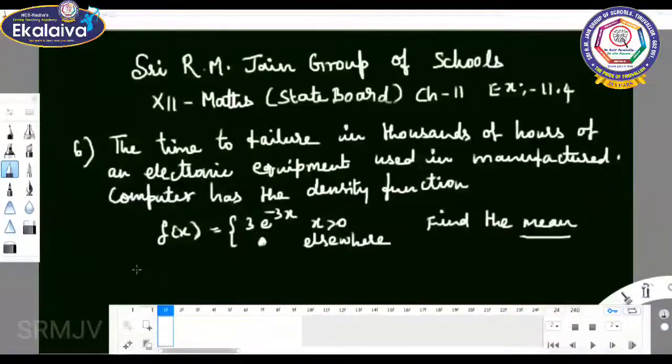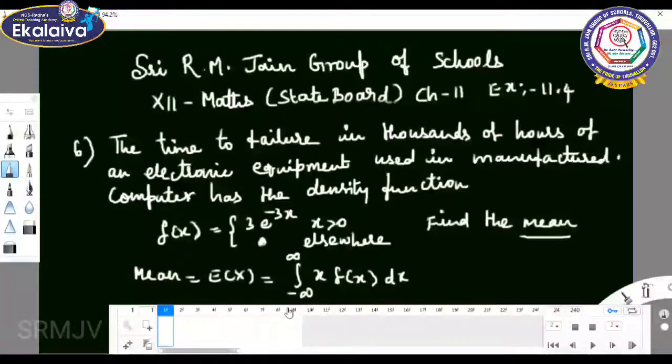So what is the mean formula? Mean equal to expectation of x equal to integral minus infinity to plus infinity x f of x into dx.